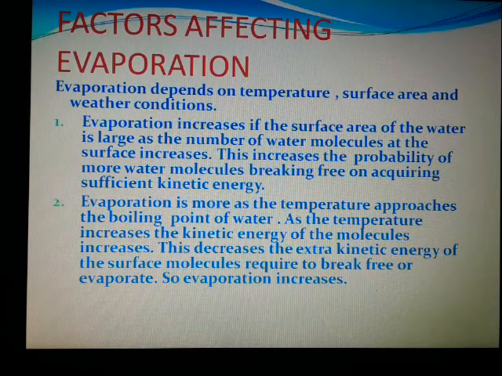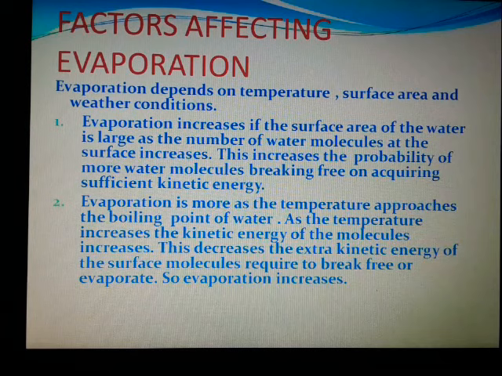Next, evaporation is more as the temperature approaches the boiling point of the water. So we know what is boiling point. The point where the solid can be converted into liquid is actually melting. And what is boiling? The point where the liquid can be changed into a vapor or gas. That is the boiling point.